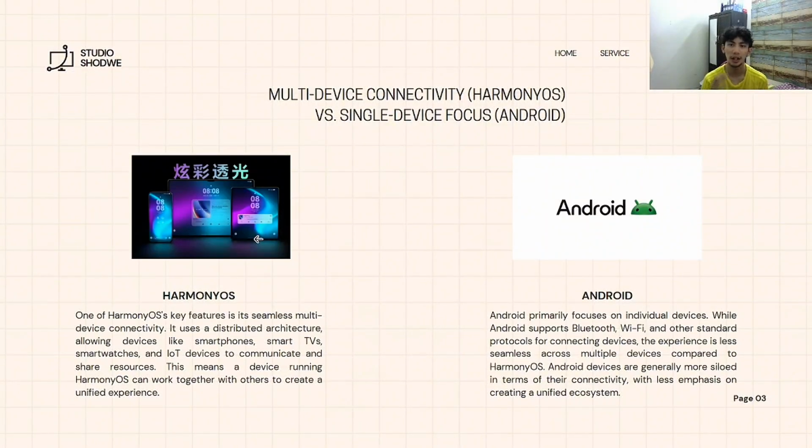Meanwhile, Android primarily focuses on the individual device. While Android supports Bluetooth, Wi-Fi, and other standard protocols for connected devices, the experience is less seamless across multiple devices compared to Harmony OS. Android devices are generally more siloed in terms of their connectivity, with less emphasis on creating a unified ecosystem.